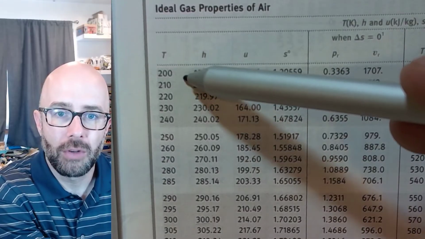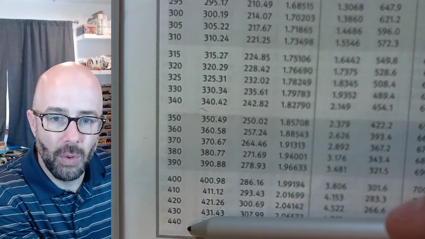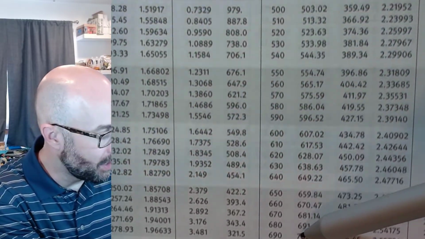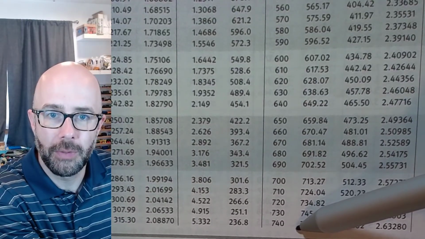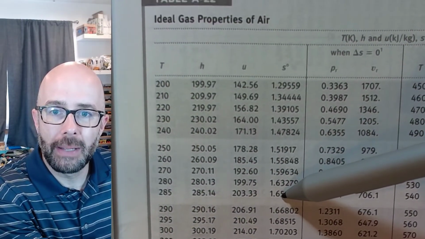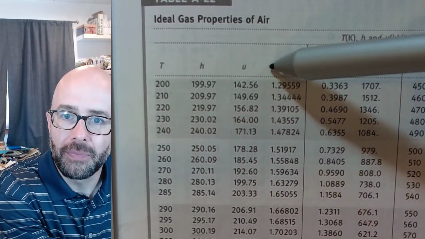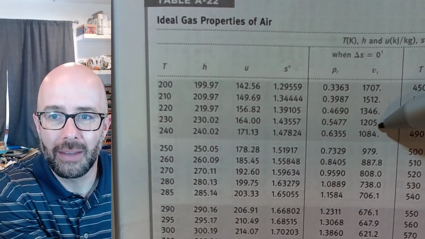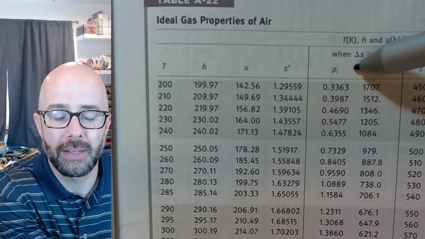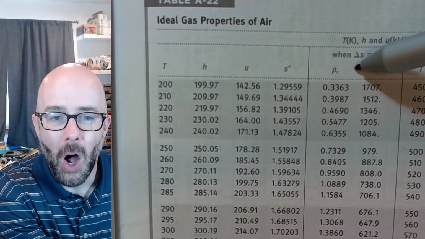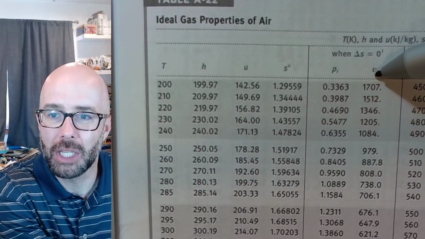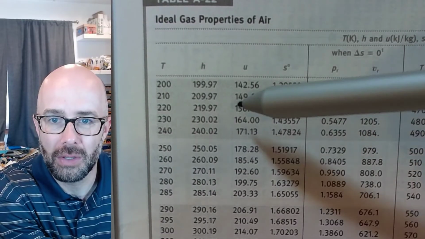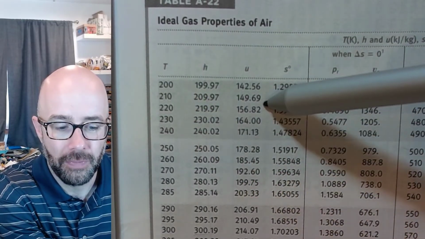Note it gives all the temperatures down to 440, then a second column starts at 450 and goes down to 740, and then we go to the next page. Right now, the only thing we're going to look at are these first three columns. The other columns deal with entropy, which we won't talk about until chapter 6. On exams, students sometimes use these numbers to find pressure or specific volumes, and it's completely wrong. So don't use these. Just use the first three columns.